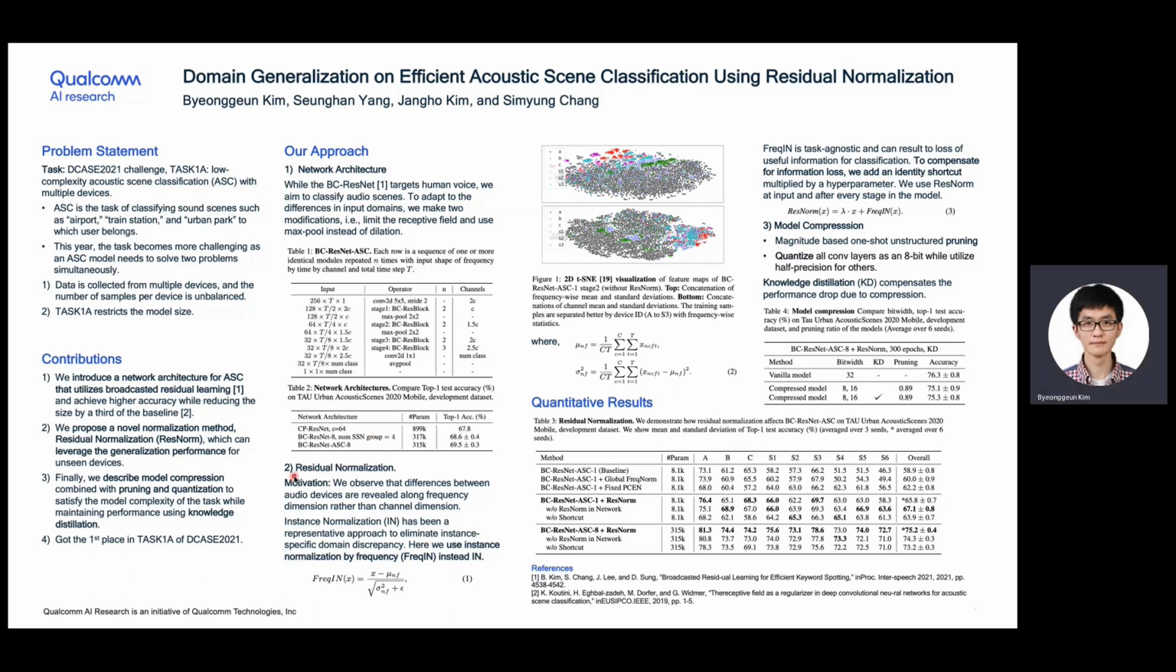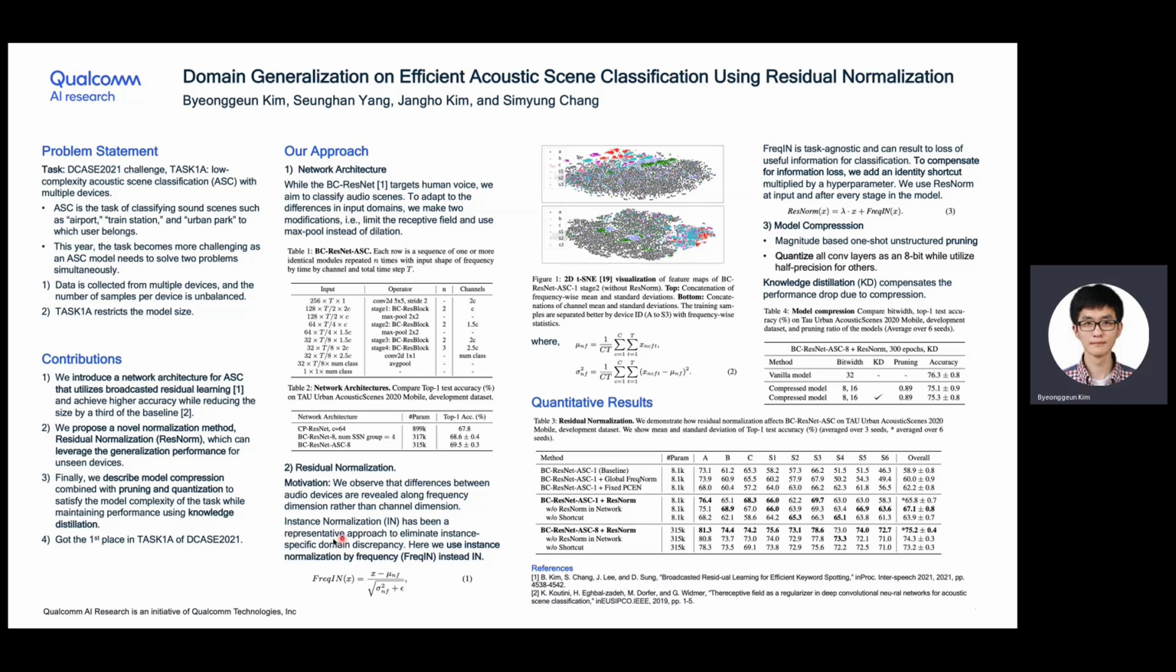And our second approach is residual normalization. Our motivation is that we observe that differences between audio devices are revealed along the frequency dimension rather than the channel dimension. For example, here we plot a 2D t-SNE visualization of feature maps of BC-ResNet-ASC right after stage 2. The top one uses concatenation of frequency-wise mean and standard deviation, and the bottom one uses concatenation of channel-wise statistics. And as you can see, the training samples are separated better by device ID with frequency-wise statistics.